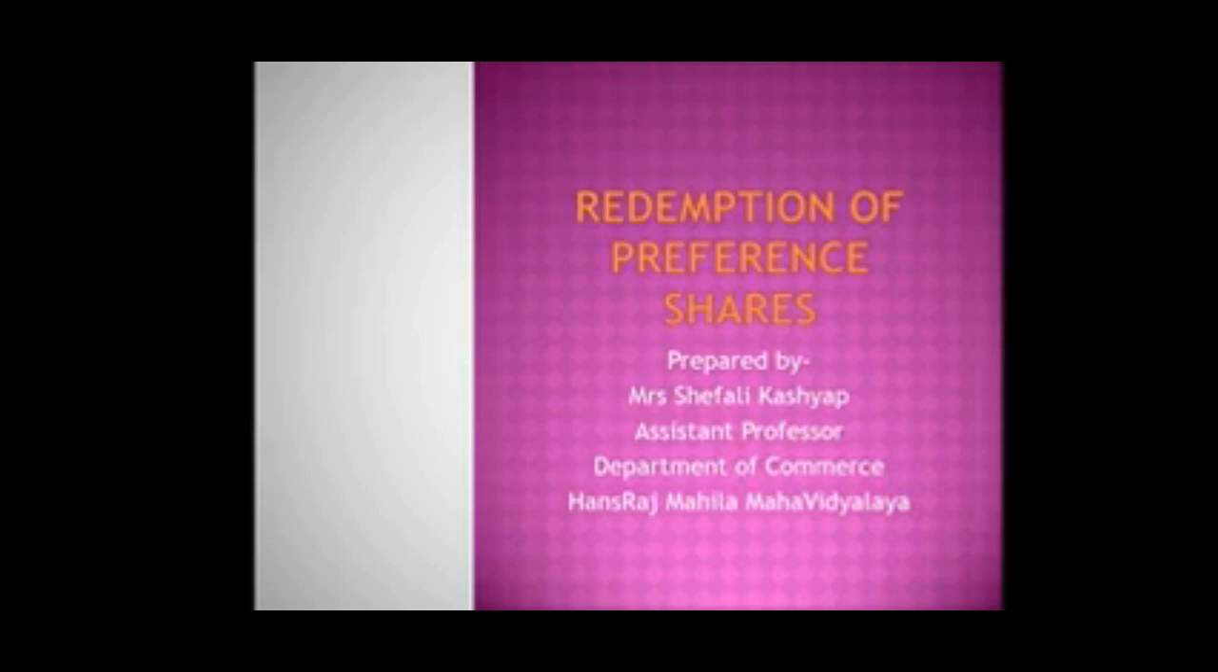Hello all. Today we are going to discuss the topic redemption of preference shares under the subject of corporate accounting. Ordinarily, a company is not permitted to return any paid up share capital to its members except with the permission of the court in accordance with the requirements of Section 48 of the Companies Act 2013. However, Section 55 of the Companies Act 2013 empowers the companies for the issue and redemption of preference shares.